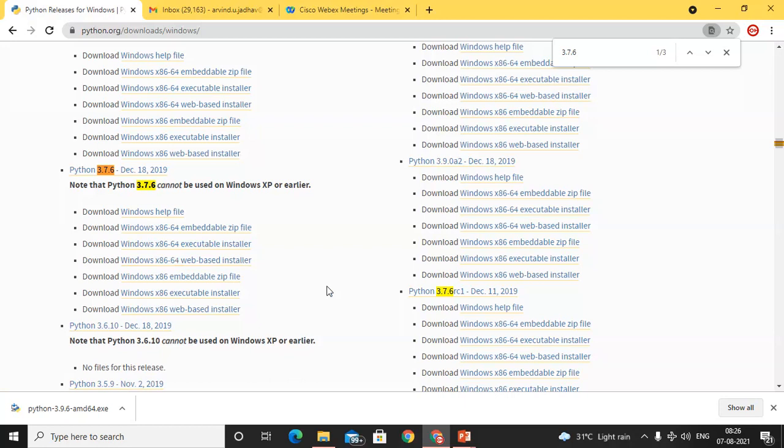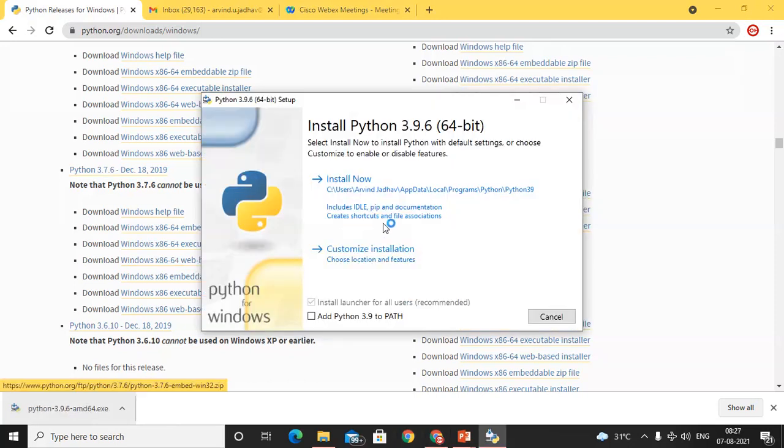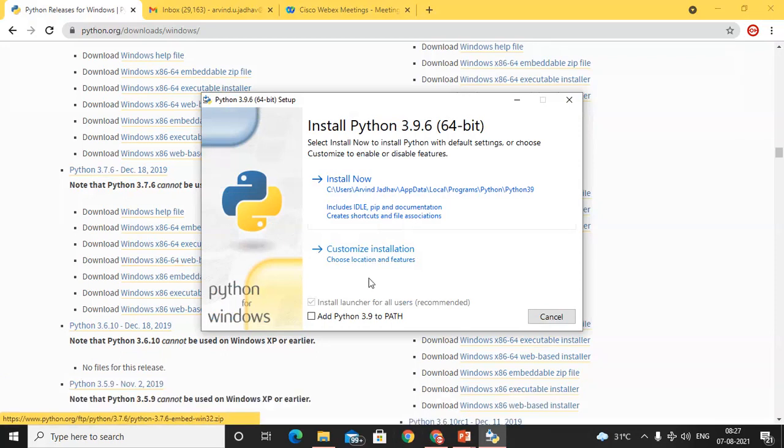Okay, so now we are trying to install Python. Click on that software, click on Python. Now, before installing the application, make a note of that. We need to click on this section. If you forget to click on this section, then we need to manually add the path. So we would need to add the path manually, so don't worry about that. Just click on that option, that means check the option Add Python 3.9 to PATH.